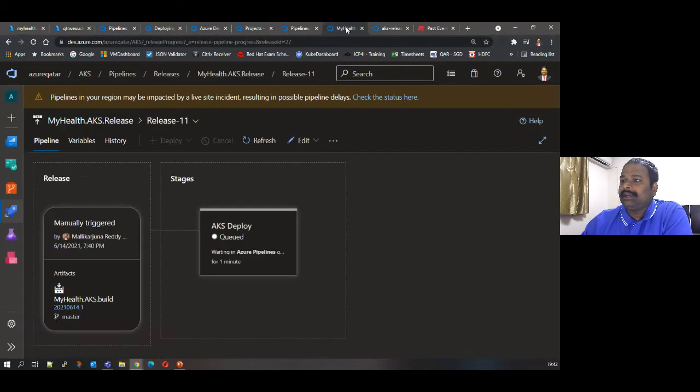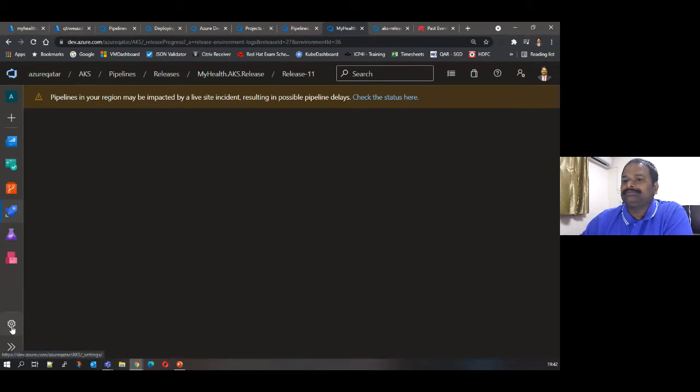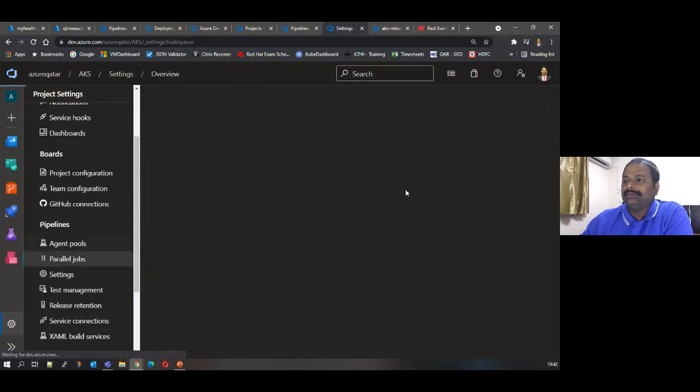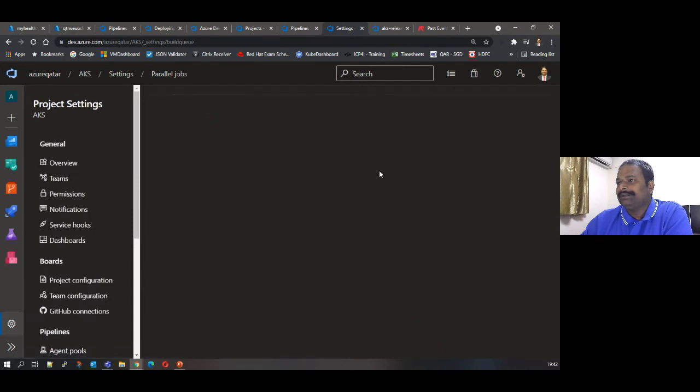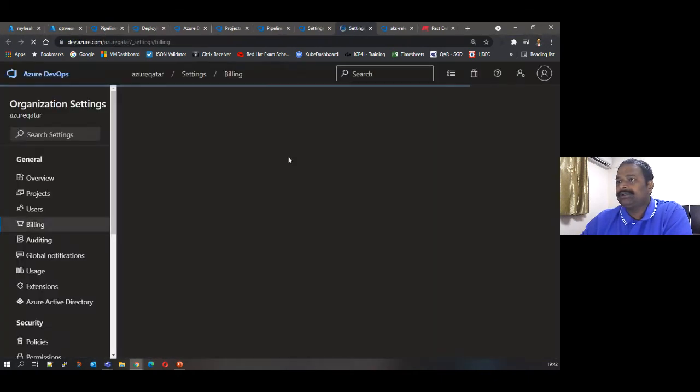Let's go to the My Health. Okay, what happened here? Oh, sorry, I have a limit. Let me increase that. This is one of the things in your project. When you have multiple pipelines running, you need to increase your parallel jobs so that Microsoft Hosted. Let's change that.